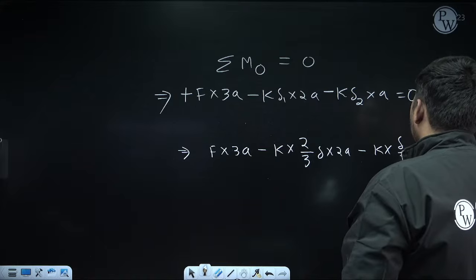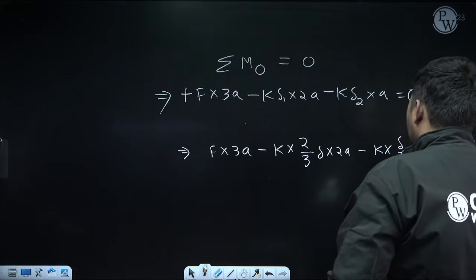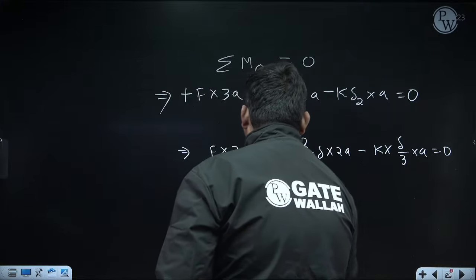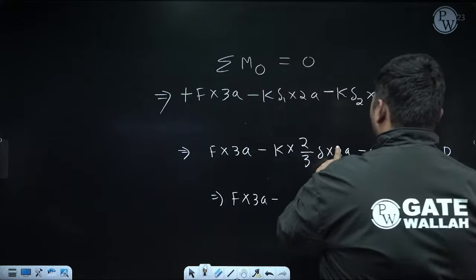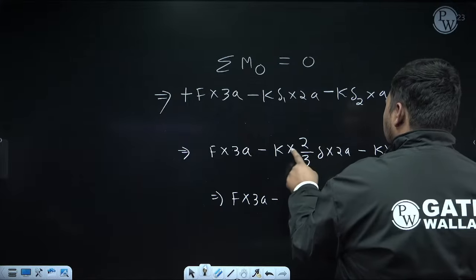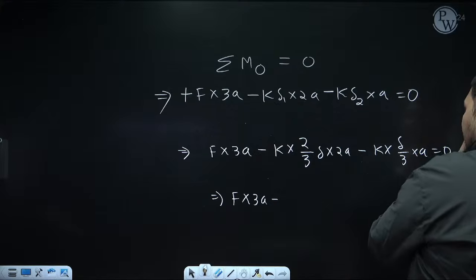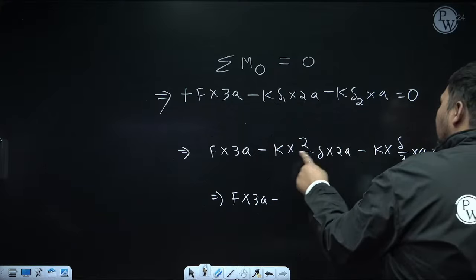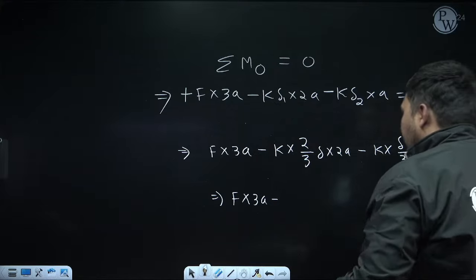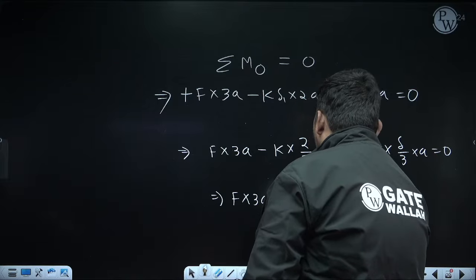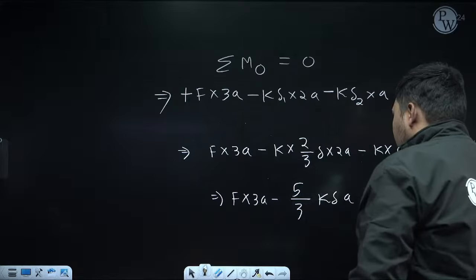So delta by 3 into a, that is equal to 0. So it will be F into 3a minus 4 by 3 K delta a minus 1 by 3 K delta a. Now minus 4 by 3 minus 1 by 3, ultimately it will be minus 5 by 3 K delta a, that is equal to 0.